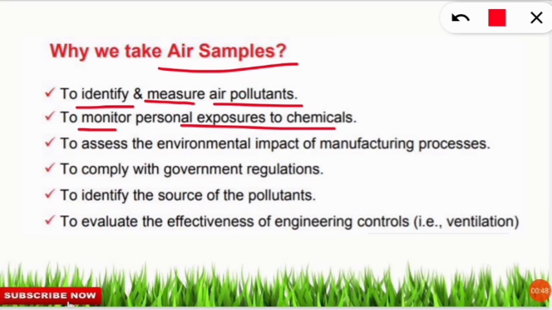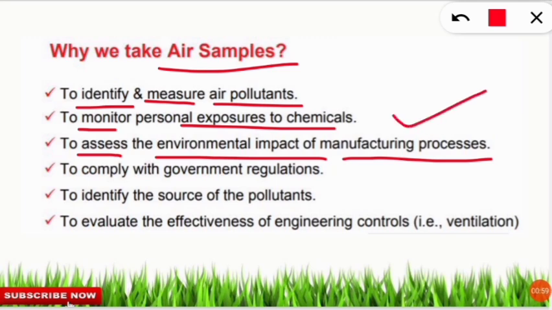Next is air pollution sampling is done to assess the environmental impact of the manufacturing process. So most of the air pollution sampling is done from the manufacturing unit, because we need to know whether that industry or factory is generating any toxic air pollutant out of the limit.